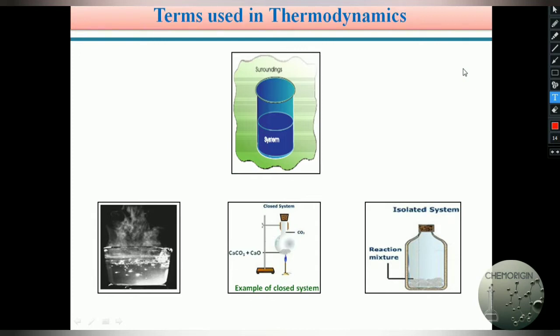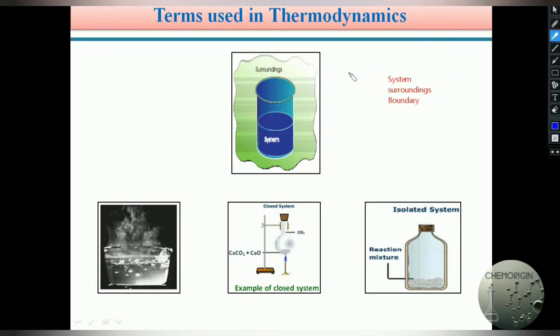Generally, the basic terms we use in thermodynamics are system, surroundings, and boundary. Let us see one by one what is a system, what is surroundings, and what is a boundary. We can see each one in detail.